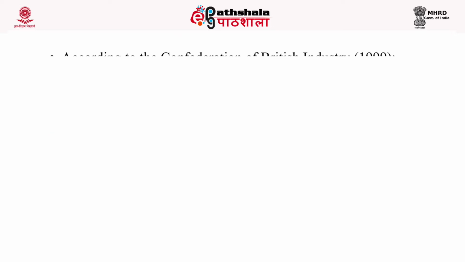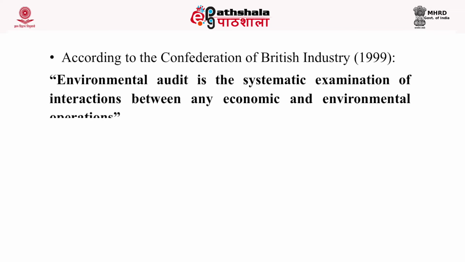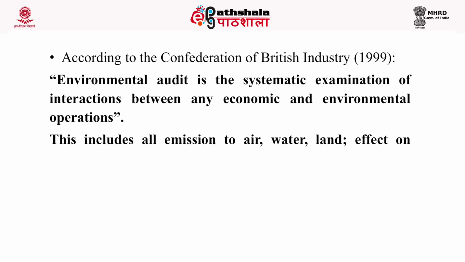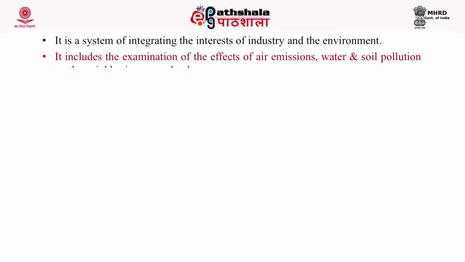Similarly, the Confederation of British Industry in 1999 has given a definition of environmental audit. According to the Confederation of British Industry, environmental audit is the systematic evaluation of interactions between any economic and environmental operation. This includes all emissions to air, water, land, effect on ecosystem and biodiversity, legal constraints, public participation, etc. Basically, environmental auditing is a system of integrating the interest of industry and the environment.